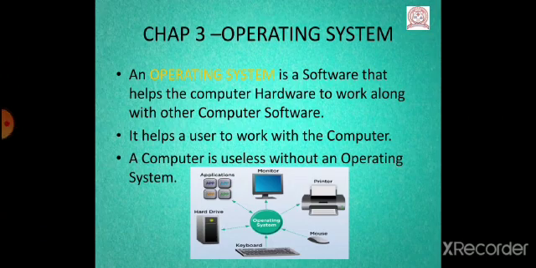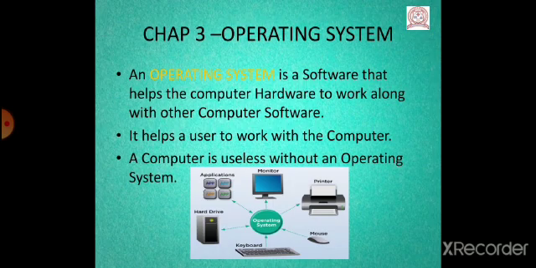The chapter is named Operating System. What is an operating system? An operating system is a software that helps the computer hardware to work along with other computer software. It helps a user to work with the computer.